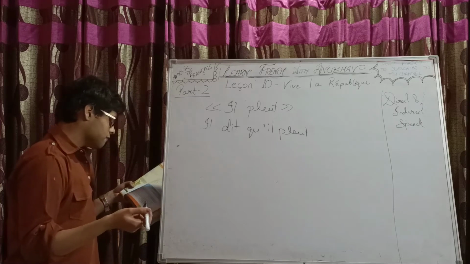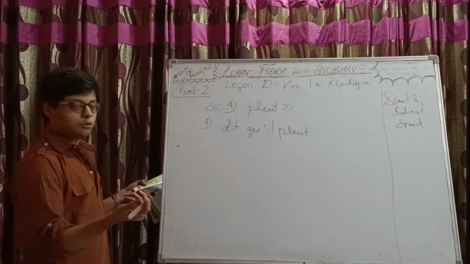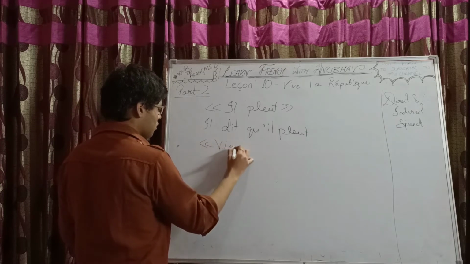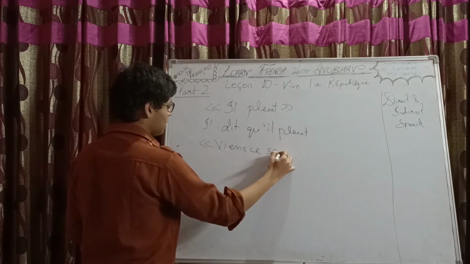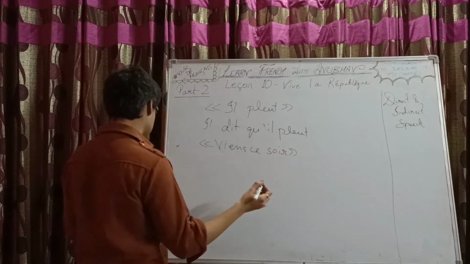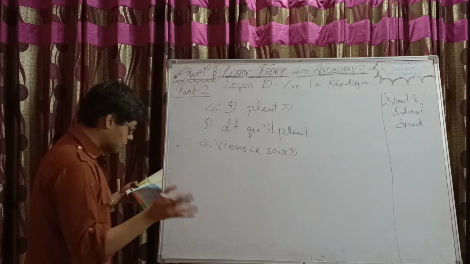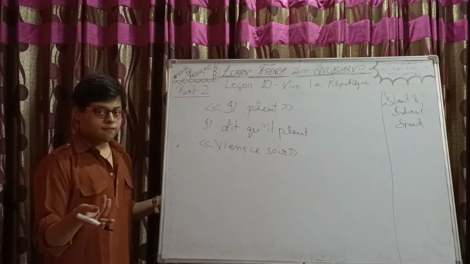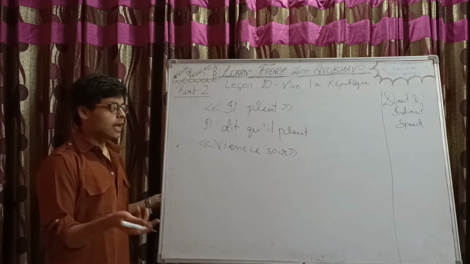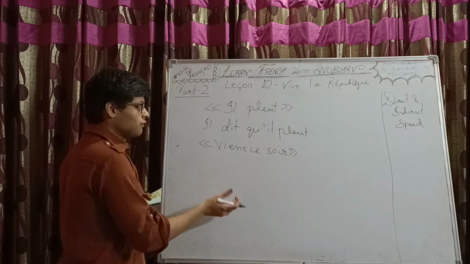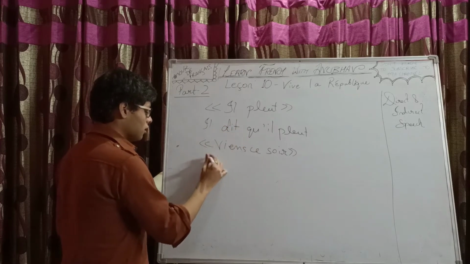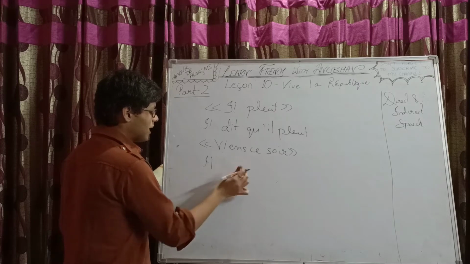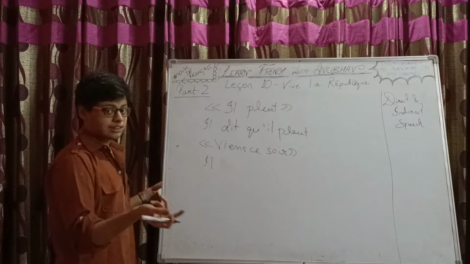Phrase impérative. In an imperative statement, how to do direct and indirect? In the book, it's given: viens ce soir, come this evening. Il te demande de venir ce soir. So for imperative, first we need to add il dit, or here it should be demande, because imperative is to give orders, right?